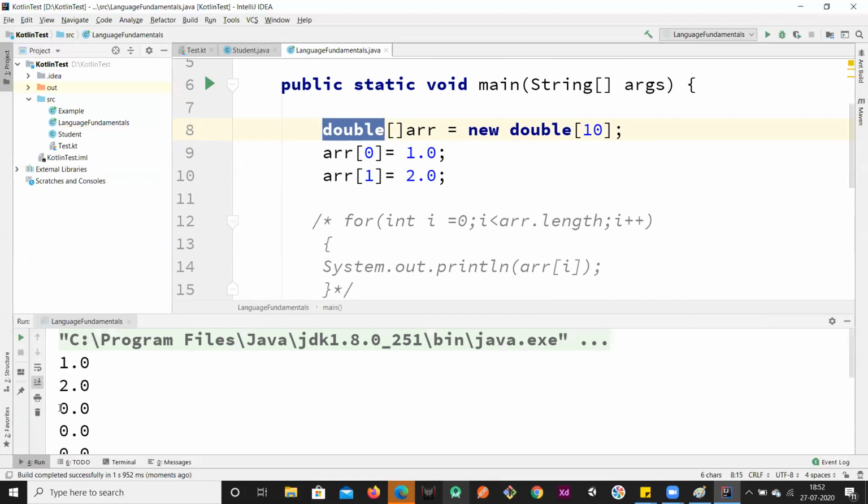As we can see here, the default value is 0.0. It got allocated to all the other memory locations based on its size. So this is how we'll do it.